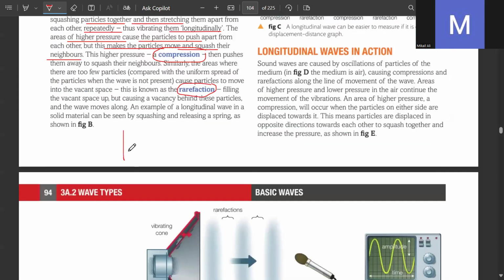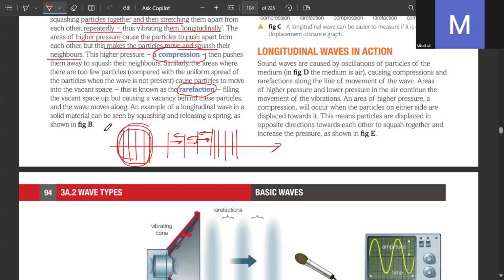Now, what are longitudinal waves? Longitudinal waves travel parallel to the wave motion. If this is the wave motion, then the particles are also moving parallel to it. Got it? Yeah. Now the areas where the particles are very close together is known as compression.